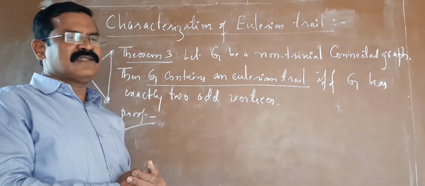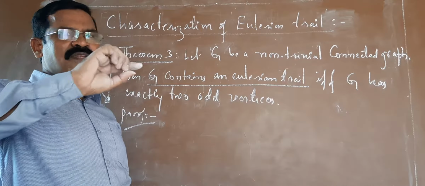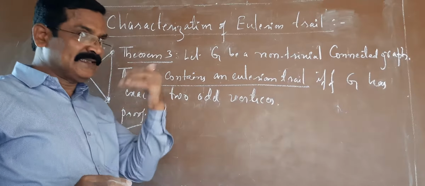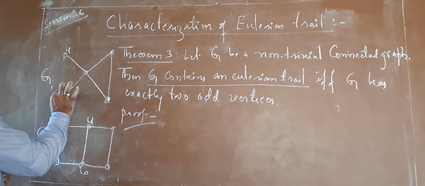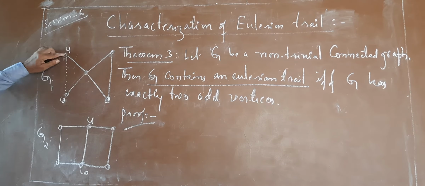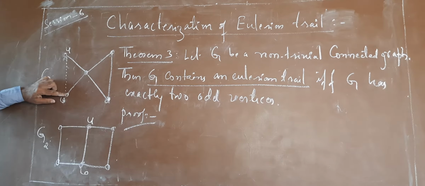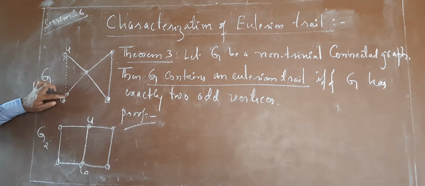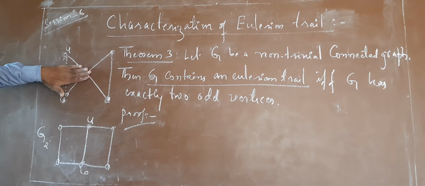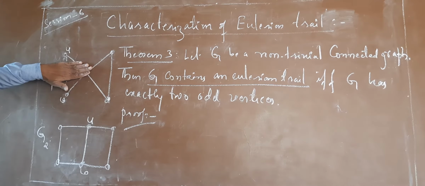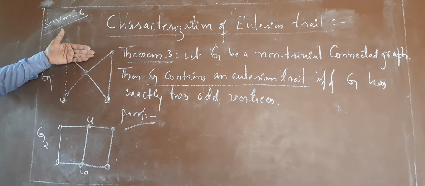That is the Eulerian cycle. A graph is said to be an Eulerian graph if and only if the degree of every vertex is even. So if I just join these two by an edge, what happens? These two are exactly the two odd vertices. By joining this edge, every vertex becomes of even degree. It implies that the graph has an Eulerian cycle, so the graph is an Eulerian graph, isn't it?